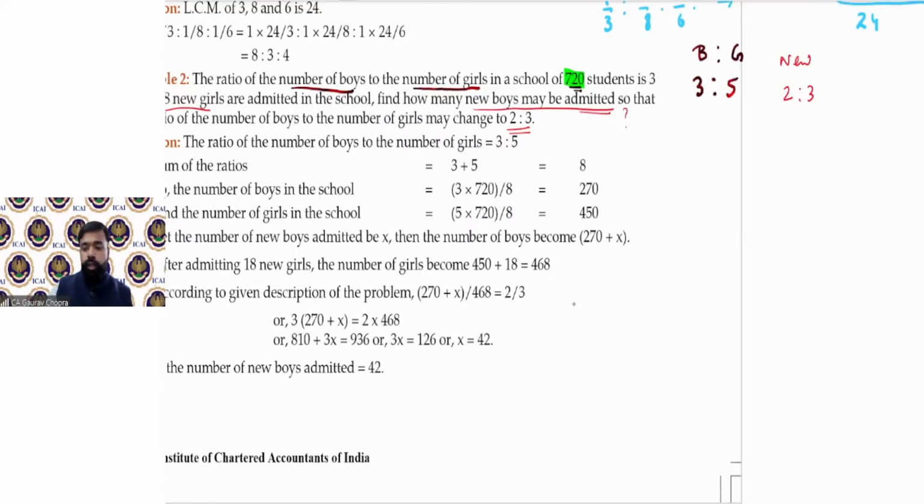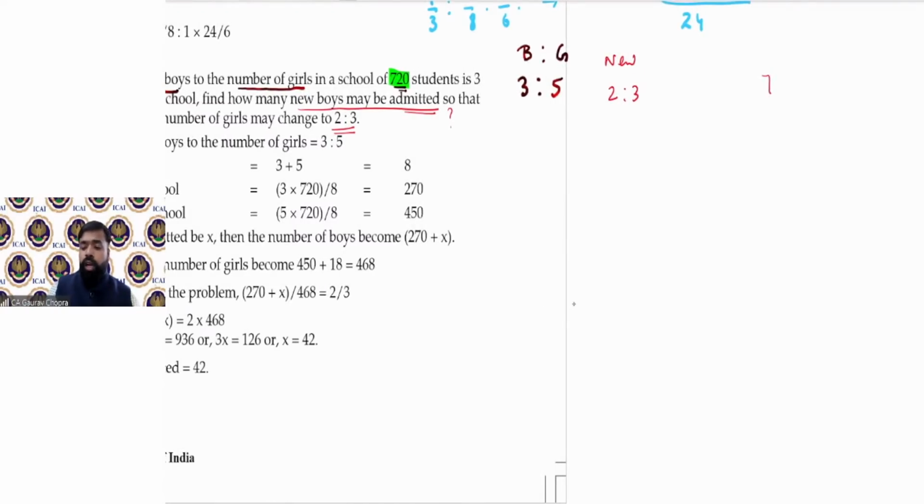Okay. So first of all, let us find out how many boys are there and how many girls are there in the school. Out of 720, you can divide them in the ratio of 3:5. So for boys, 720 multiplied by 3 divided by the total, 8, and for girls, 720 multiplied by 5/8.